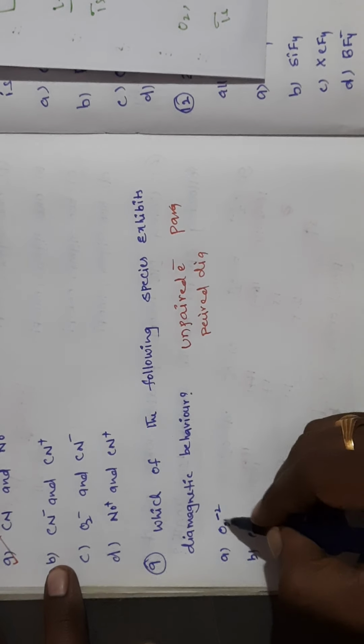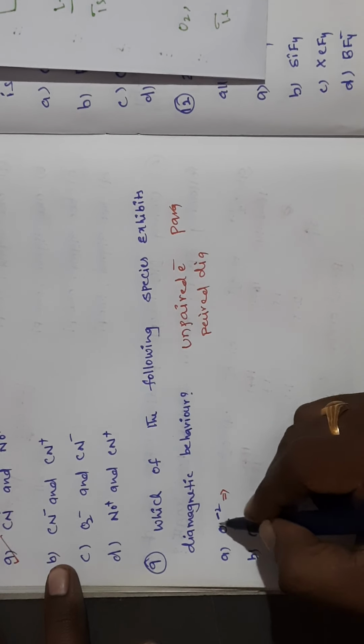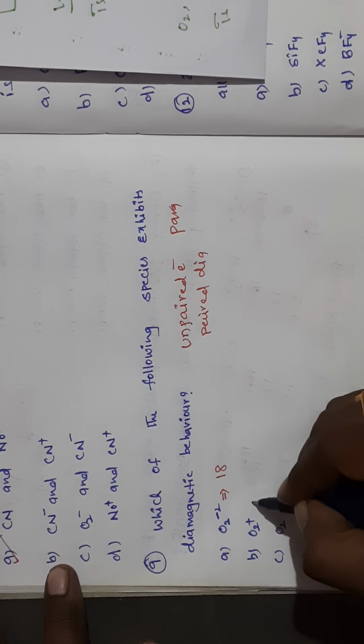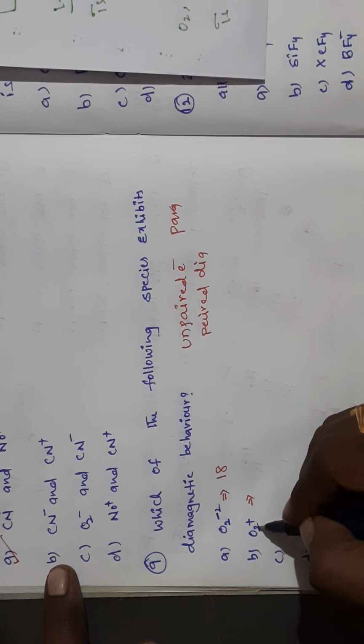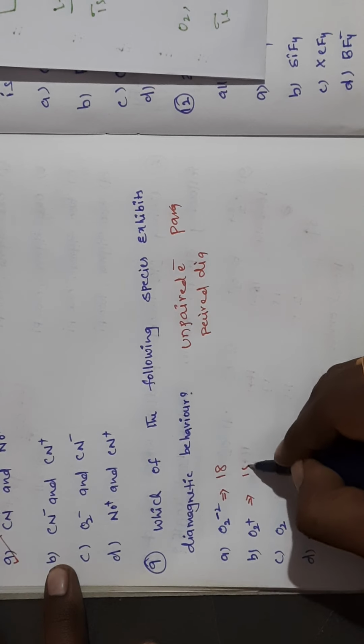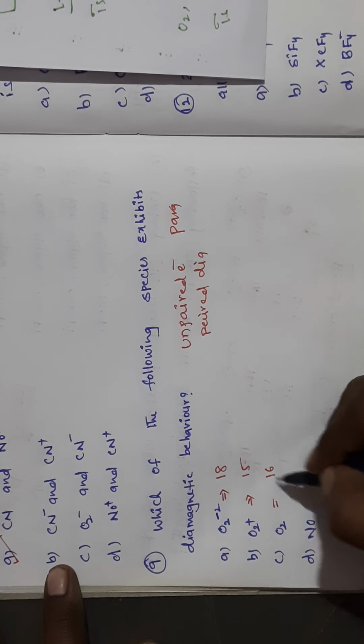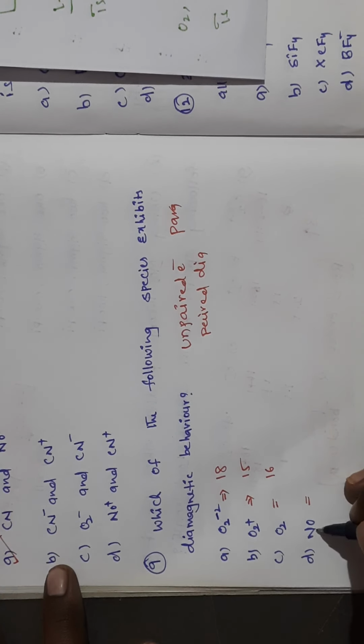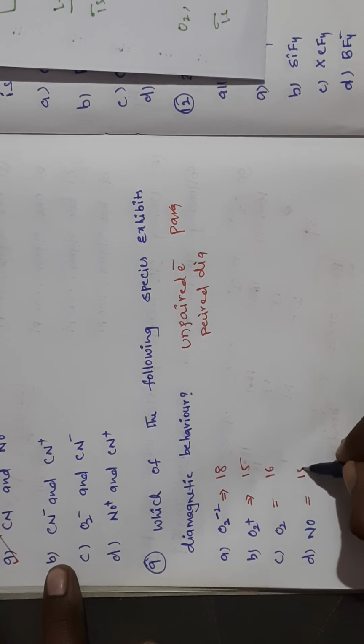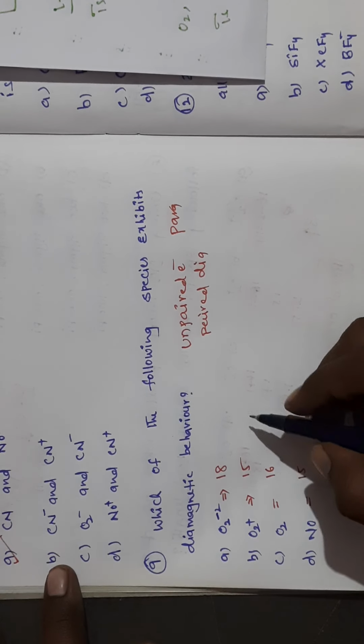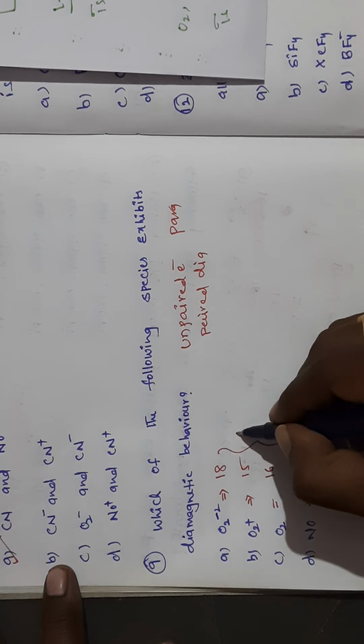So here you see O2 minus 2 means 18 electrons. O2 plus means 15 electrons. O2 means 16 electrons. NO means 7 plus 8, 15 electrons, right? So these all are having more than 14 electrons.